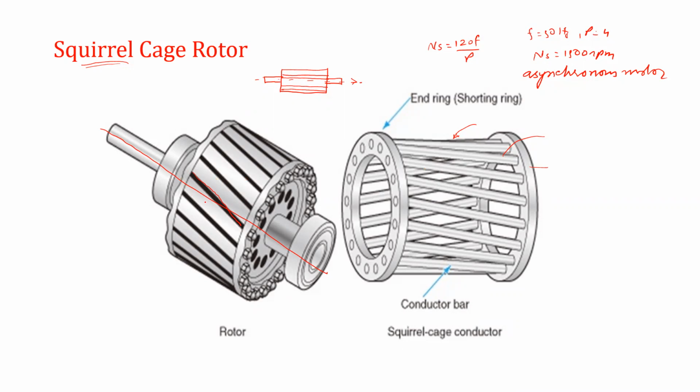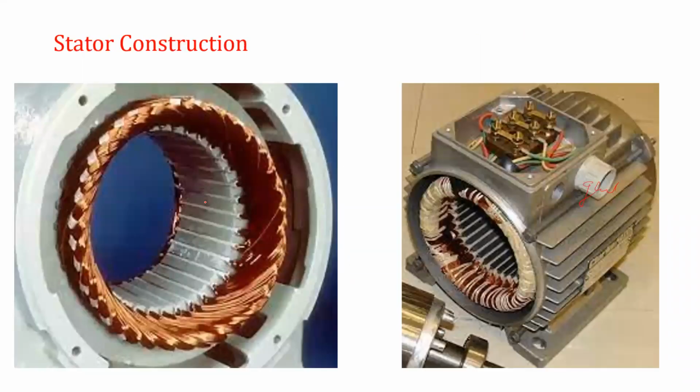Whereas in the stator, the grooves are parallel to the axis. See here, these are the grooves. They are parallel to the axis of the machine, isn't it? So they are not skewed. They are not making some angle with respect to the axis, whereas the rotor has some angle with respect to the axis of the shaft.